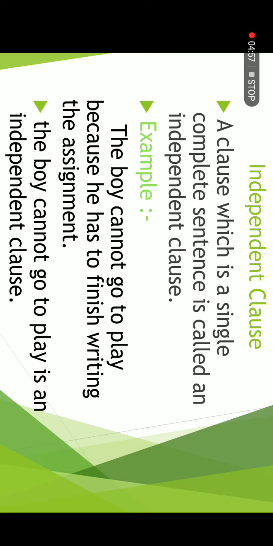For example, in the above sentence, "the boy cannot go to play" is the main clause, the principal clause. In the second part, they are giving you the reason, the explanation why he cannot go to play, because he has to finish writing the assignment. If you look at the second part of the sentence, you will find that there is no proper finite verb, so it is a subordinate clause.